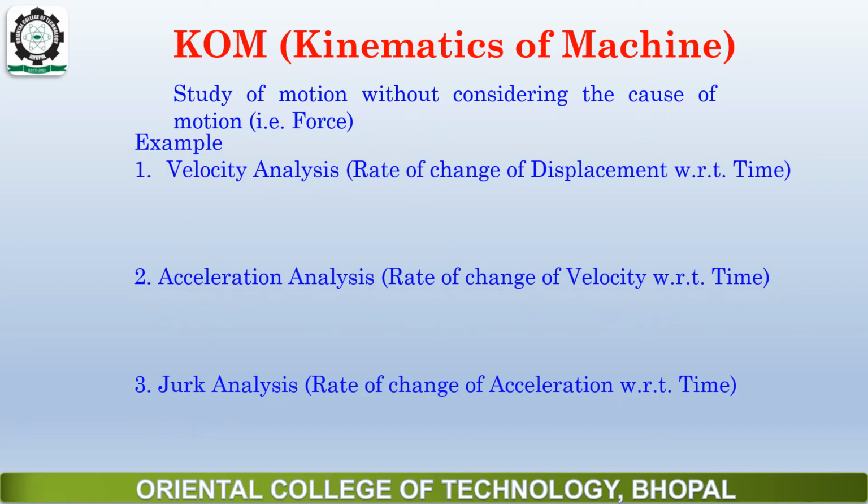Examples of kinematics of machine are velocity analysis, velocity being the rate of change of displacement, then acceleration analysis, the rate of change of velocity, then jerk analysis, the rate of change of acceleration. So all these things we have done in our previous semester under kinematics of machine.